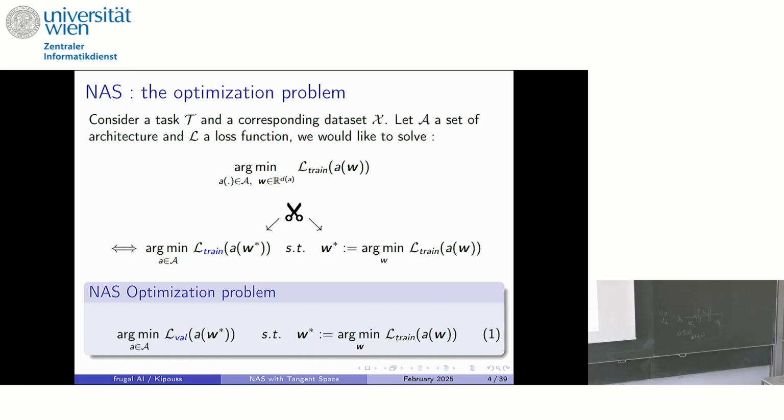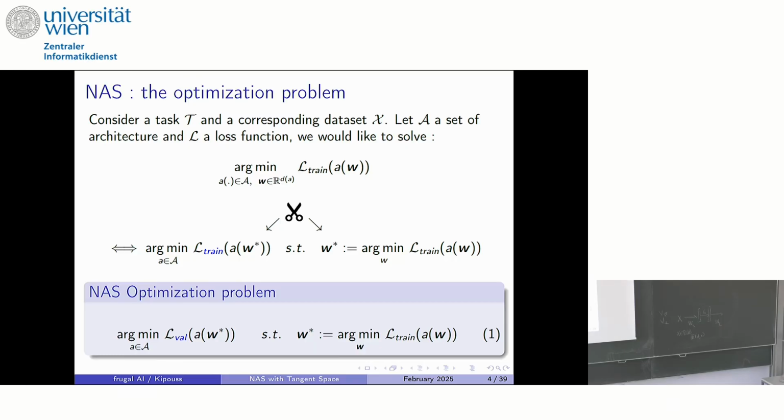And so it can be summed up with this optimization problem. But you can see that the architecture space is a discrete space, in the sense that if you choose to add a layer somewhere, or if you decide to add a neuron, it's a choice you have to make. You cannot really apply a standard optimization procedure to move inside this architecture space.